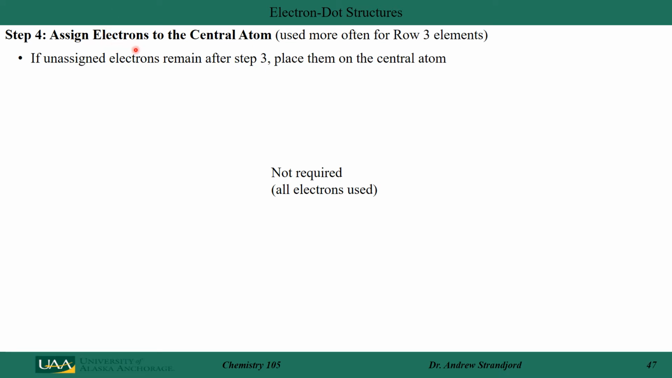Step 4 is to assign electrons to the central atom. Remember though that I have already used all my electrons. I already assigned any of the non-bonding electrons to oxygen. So for this example, this step is not required, but we will use it for other atoms. So all my electrons are already used.